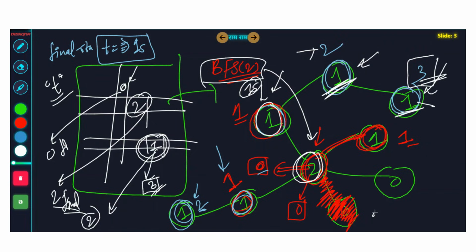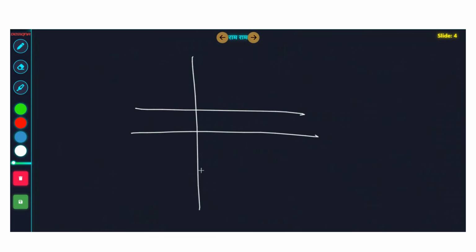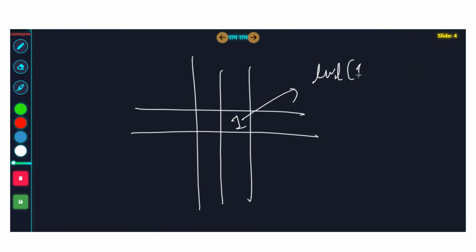So if you do BFS, you will use a used array and a level array. The used array will tell you which nodes you have visited in your BFS, which will be all the 1s and all the 2s, not the 0s. And the level array will tell you the levels, basically at what time that node gets converted or visited to 2. So let's say after doing the BFS in this gigantic matrix, the level for this one is 3.